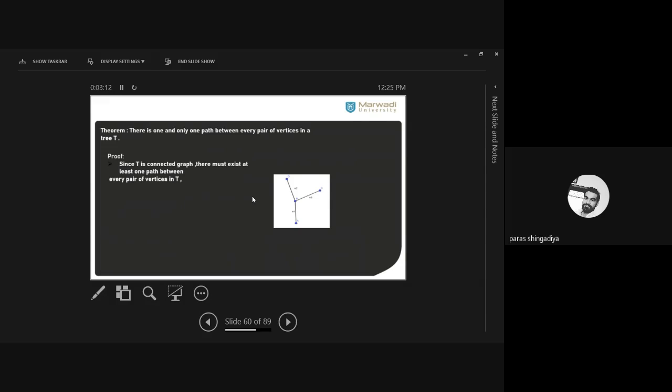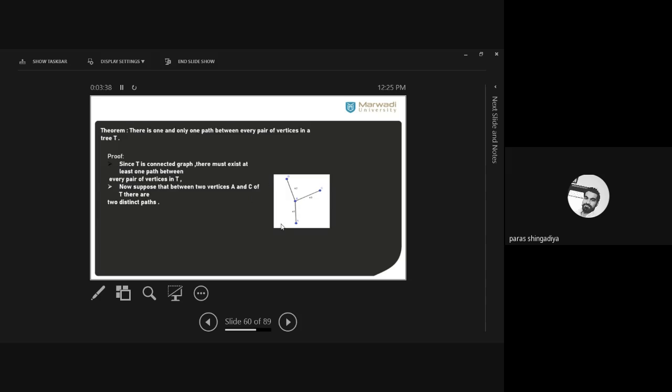For that you have to suppose one result: there are two paths, meaning multiple paths. Consider any two vertices from the graph, and now consider two different paths connecting these two vertices. Suppose that between the two vertices A and C there are two paths.